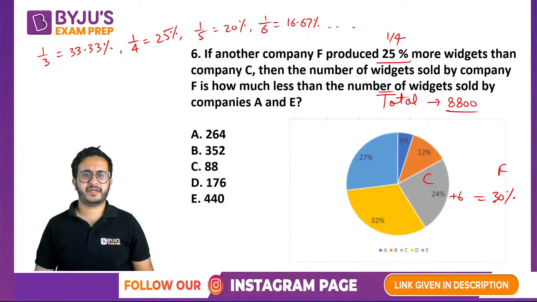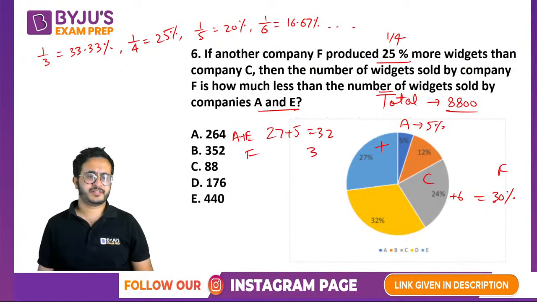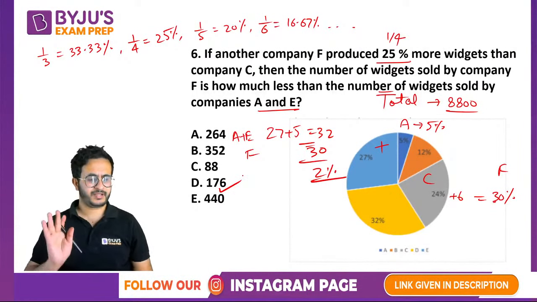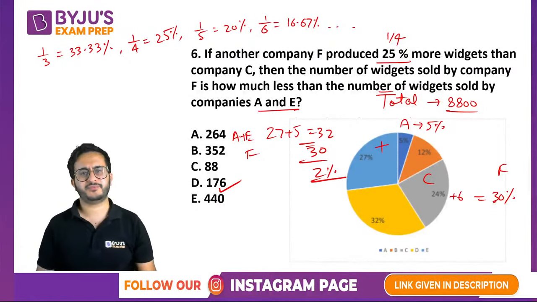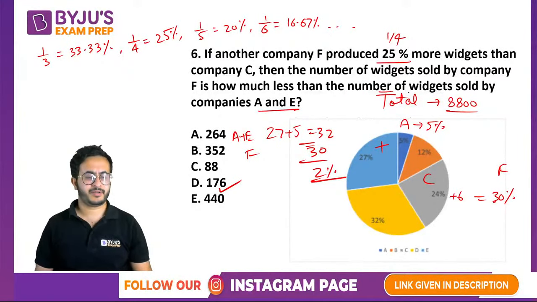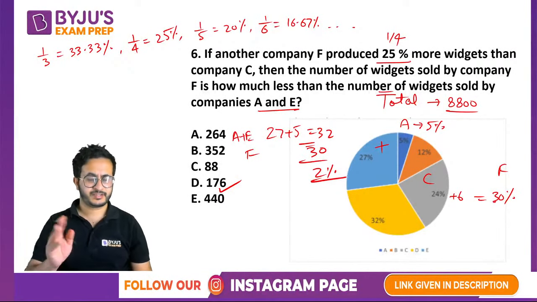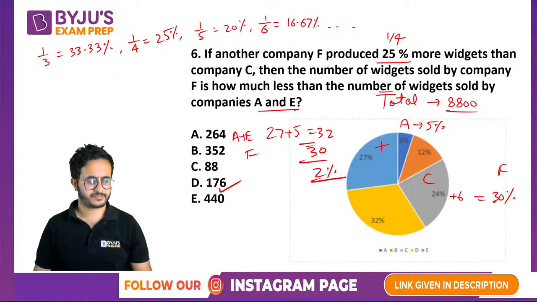Now it is saying that sold by F is how much less than the total widget sold by A and E. A कितना है? 5% है. And E is 27%. 27 plus 5 gives us 32. ठीक है, A plus E. And F is 30%. ठीक है, सब्ट्रैक्ट करोगे कितना आएगा? 2% आएगा. 2 into 88 is 176. So simple calculations, just do in terms of percentages and then multiply by the final answer. Do not find the value of F. Okay, do not find the value of A and E. Just do all these calculations in percentage terms.